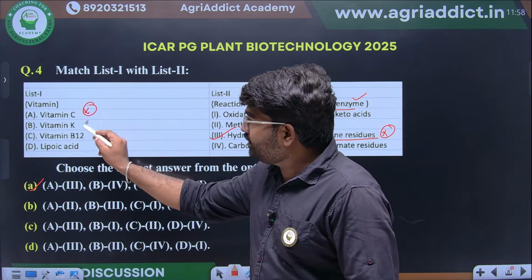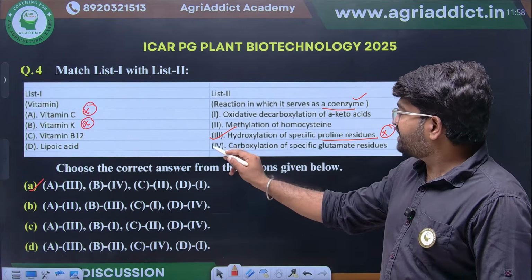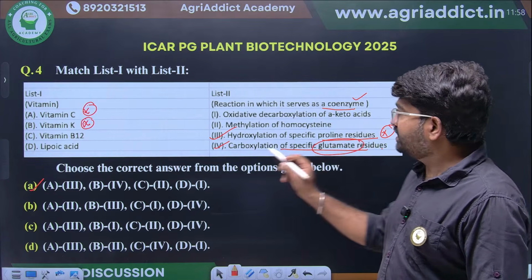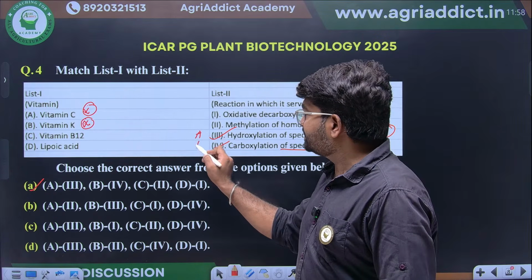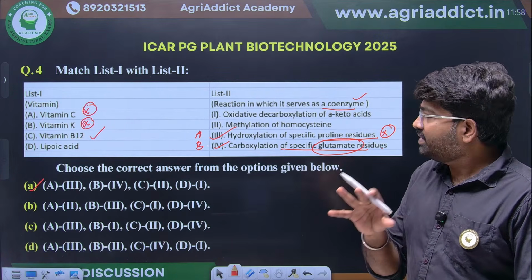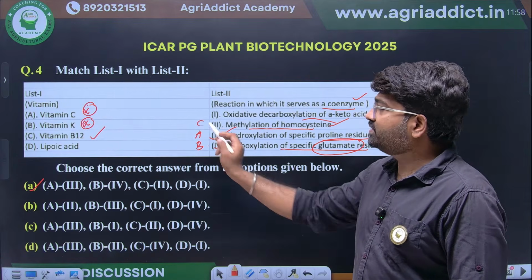Vitamin K, what will it do? Blood coagulation by gamma carboxylation of specific glutamate residues. This also we have discussed in our class. Vitamin B12, the specific function of vitamin B12 is what? Methylation of homocysteine. So this will be the C.